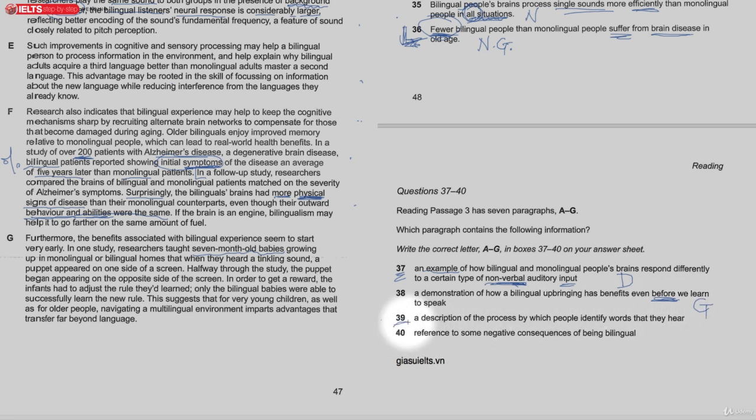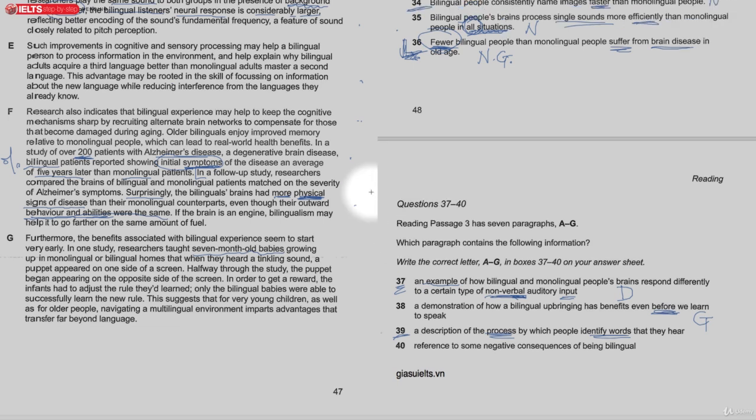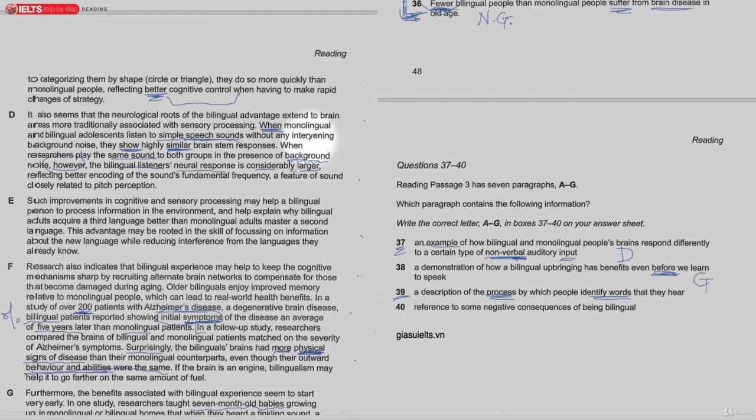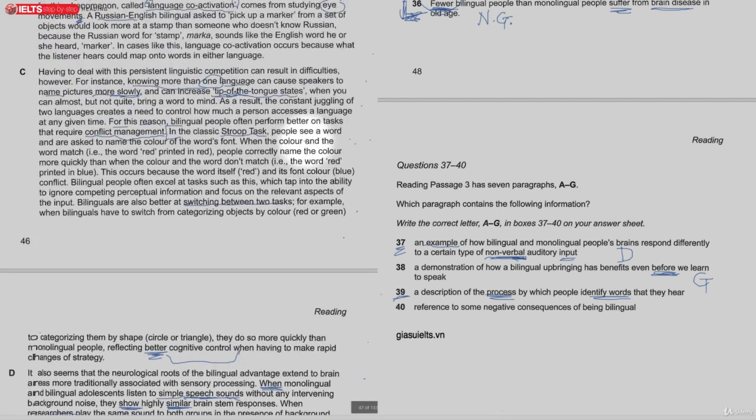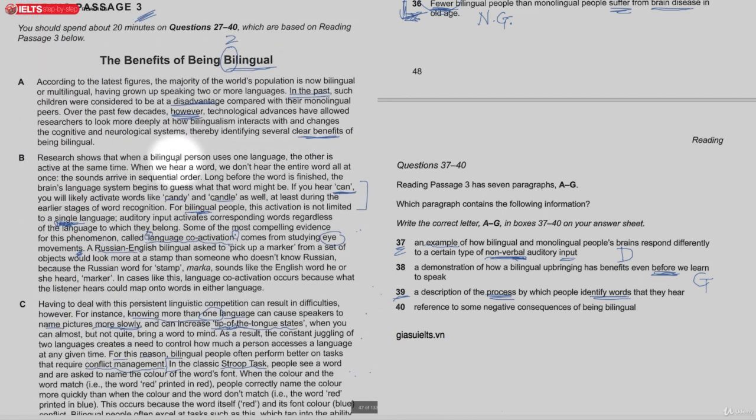And then 39, a description of the process by which people identify words that they hear. So this is talking about a process of how they identify. And let's keep that one there. I want this to go up. If we go to the top here, we can see this process here. So when we hear a word, we don't hear the entire sequential order. All of this is talking about the process. Okay, and the key word there is process, so it must be B.